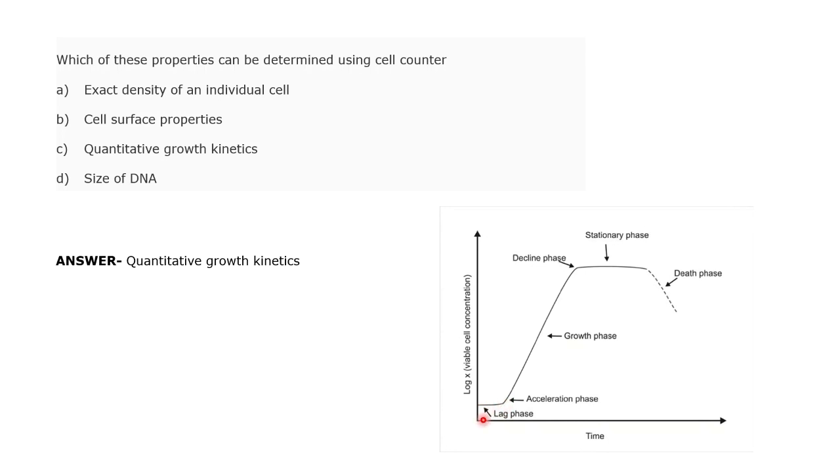First of all, when a cell is growing, it is reluctant to grow because it has to acclimatize to the condition that you are providing. So it goes through a lag phase, right? Then the cell density starts to go up: lag phase, log phase, stationary, and death phase. It goes into a growth phase, called the log phase because the cell grows exponentially. It's not logarithmic, it's exponential.